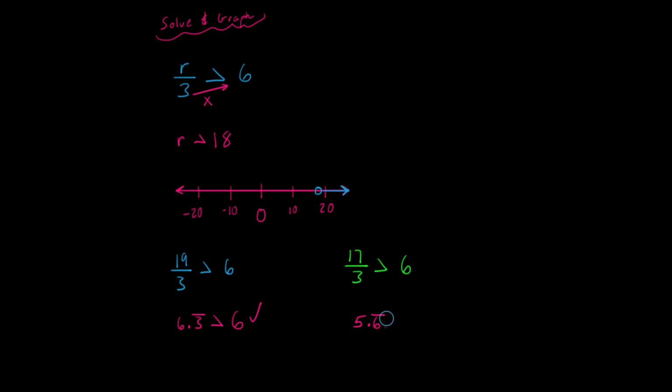And you've got to ask yourself, is this value greater than 6? It's not. This is not a true statement. So I could just put an X here and say it's a false statement. So 17, it's not a solution for this inequality. So this inequality was solved with r is greater than 18, and here's the graph. And I'm just going to box that information up.